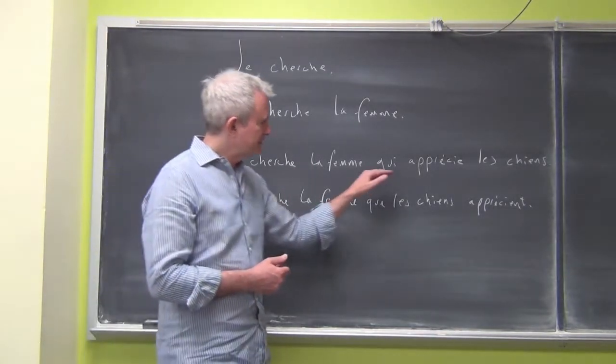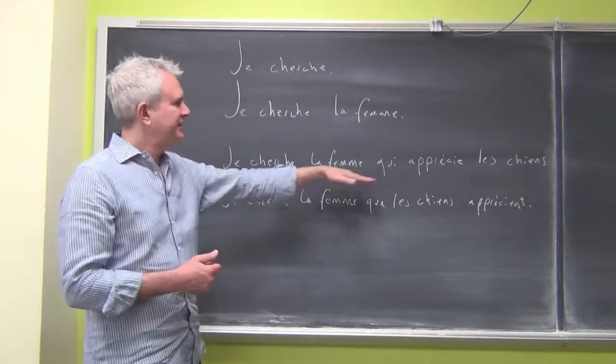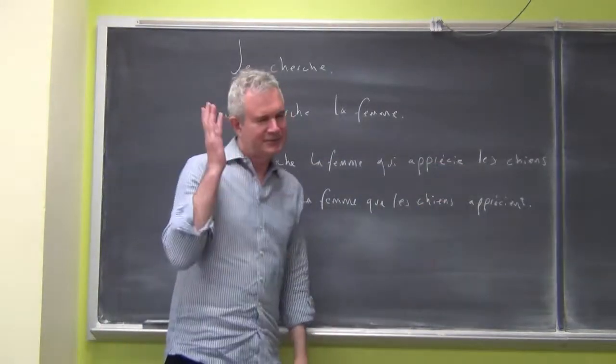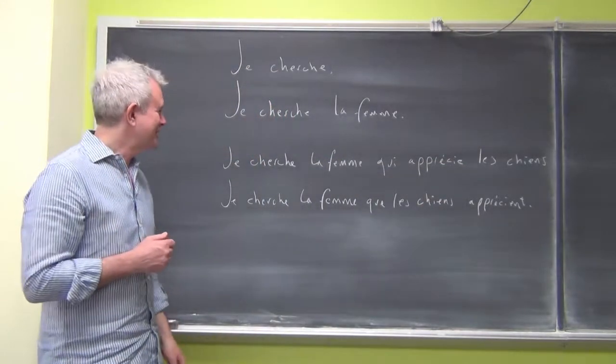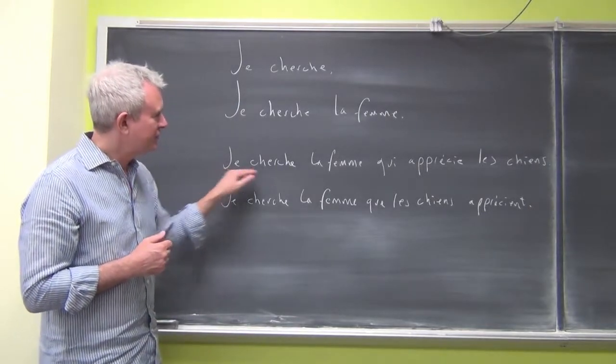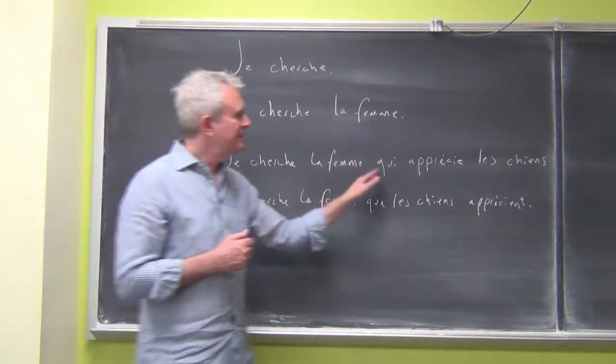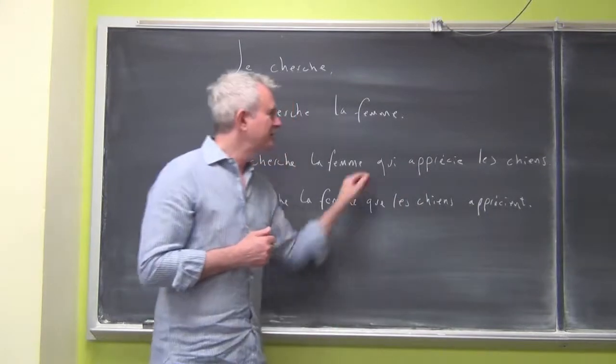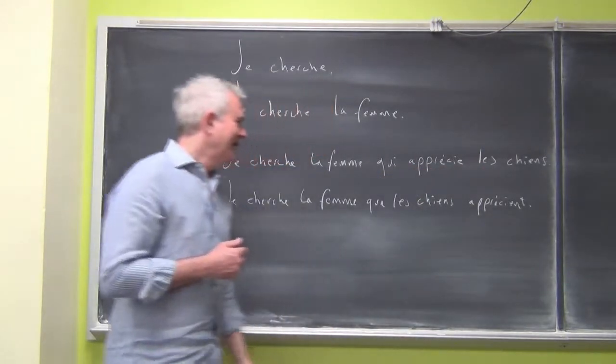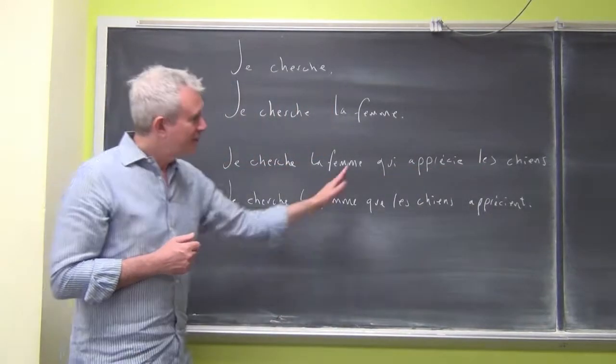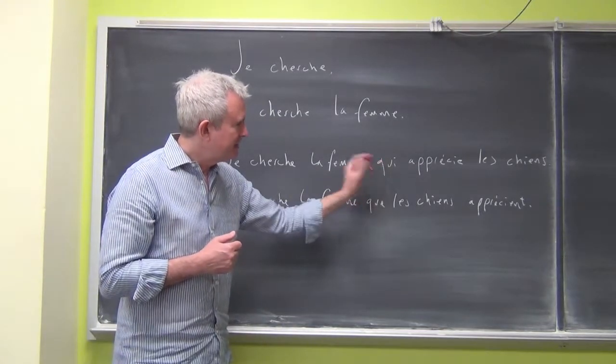And so we have je cherche la femme qui apprécie les chiens. Sorry, I don't know where these examples come from, just my imagination. Je cherche la femme, I'm looking for the woman, qui apprécie les chiens, who appreciates dogs. So the relative pronoun is qui.